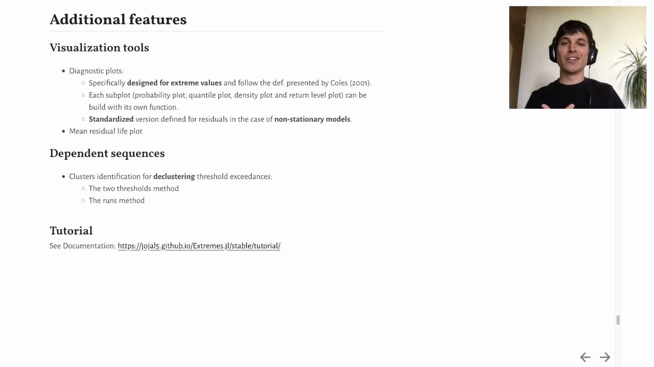Now, another interesting feature of Extremes is the tools provided for dependent sequences. Two cluster identification methods are provided to decluster threshold exceedances: the two thresholds method and the runs method. I won't illustrate these functionalities, but there's a complete tutorial in the Extremes documentation on GitHub with a declustering example.